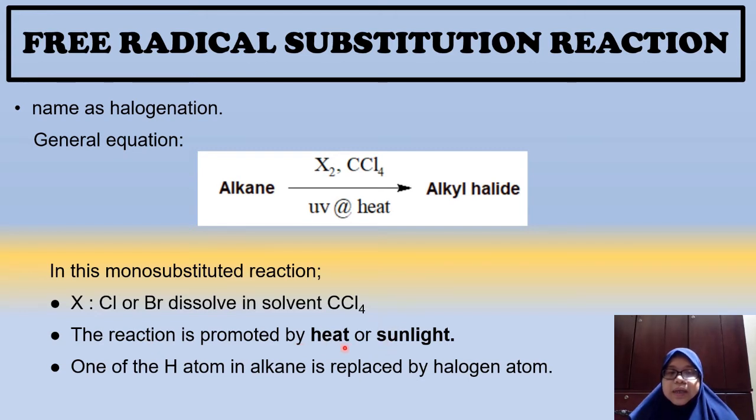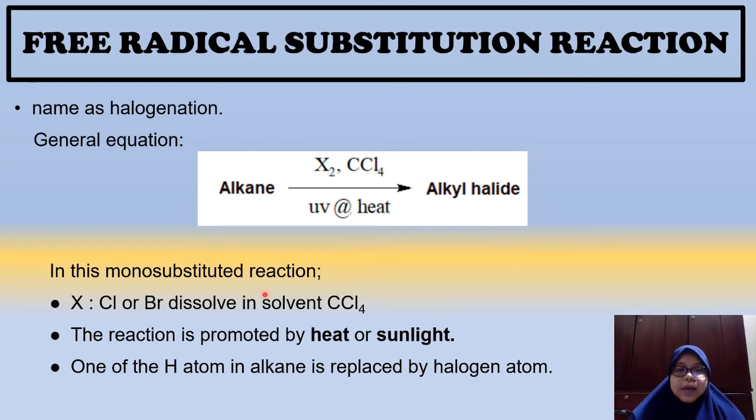So we need heat or sunlight to generate this reaction. If there is no heat or sunlight, the alkyl halide will not be produced, meaning the reaction will not take place. So that's why I said it is not necessarily true that alkane cannot undergo any reaction. With the correct condition and reagent, the reaction can take place. The X2 in CCl4 is the reagent, and this one is the condition. Without the reagent and the condition, the reaction cannot take place.